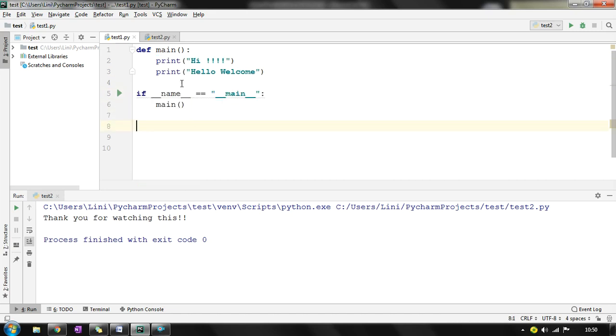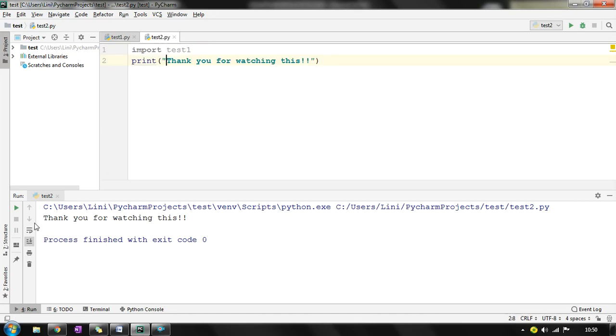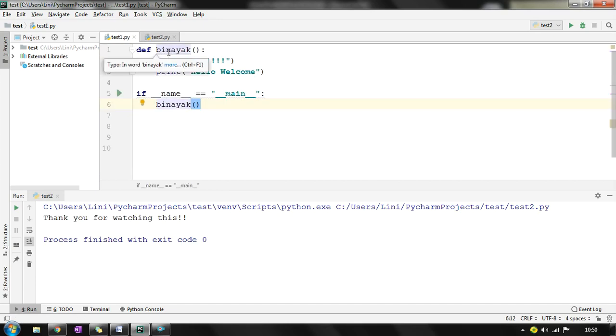That also you can do. So I was telling that this is a user defined name, you can change your name also. Suppose I have called it Binayak, so definitely I have to change it over here. If I run this also, it will be working. Say thank you for watching this. So this is just a user defined function, no need to worry that I have to put it in the main function.